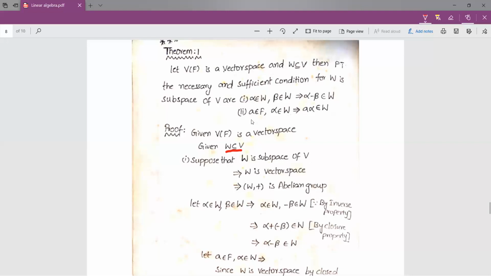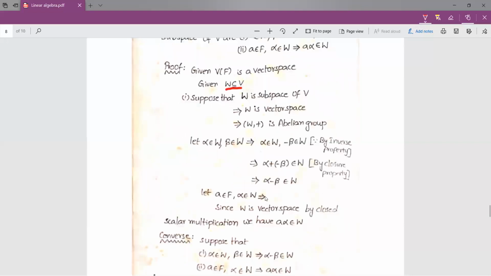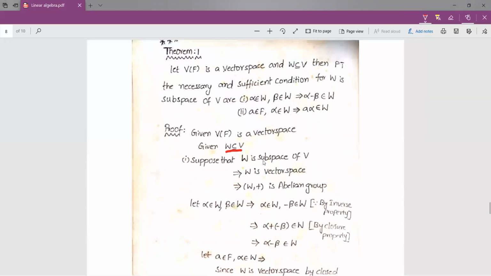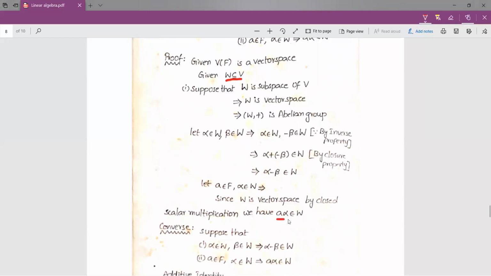Coming to the second condition, we have to consider a belongs to F and alpha belongs to W. Since our W is a vector space, by the definition of vector space, we can write a alpha clearly belongs to W. So we need not prove a alpha belongs to W, since by the definition of vector space we already have that a alpha belongs to W.